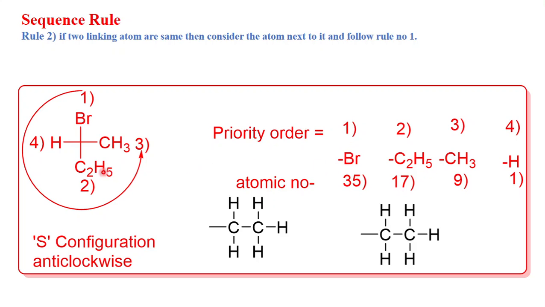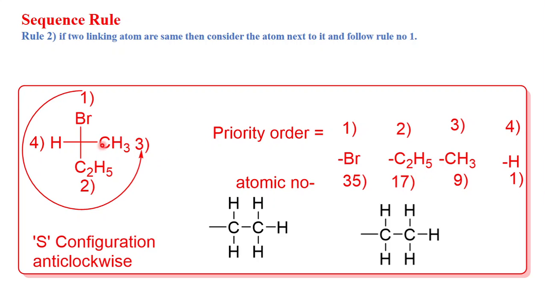Now we have to give the priority order between this CH3 methyl group and the ethyl group, C2H5. Both the linking atoms are the same, that is carbon and carbon, both with atomic number 6. Now we have to consider the next atoms attached to that carbon.